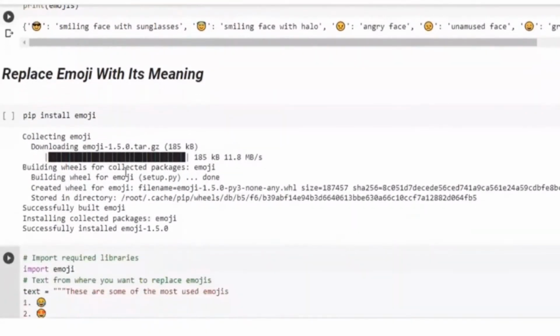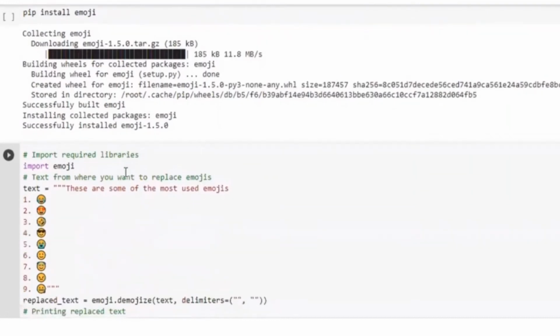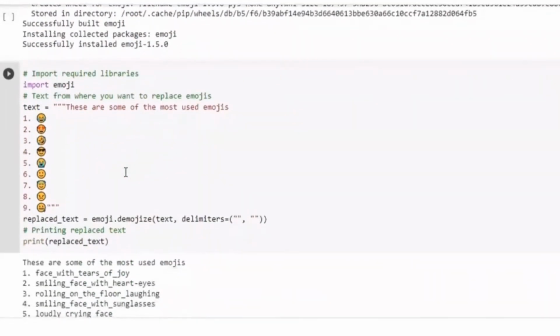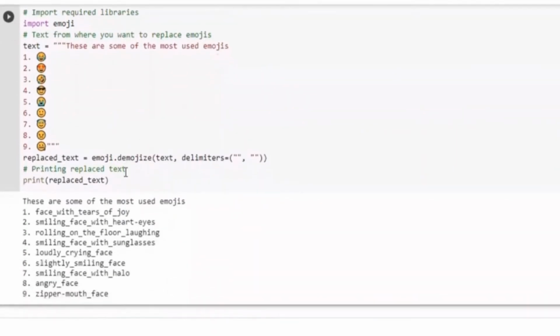And the second way is replacing emoji with its meaning. Here we have to install emoji first. Then in the input, we have to input various emojis. And in the output, we get their meaning in a type of phrase.